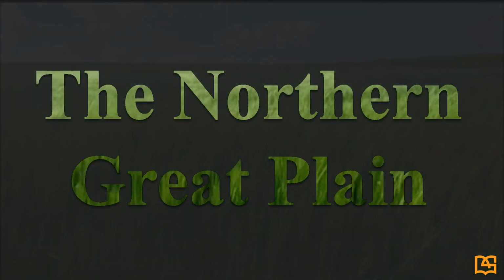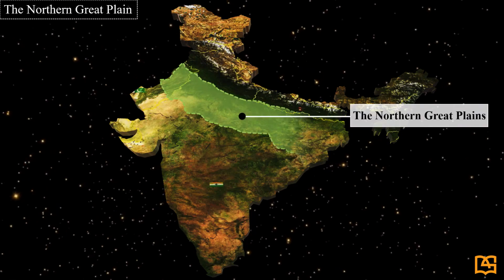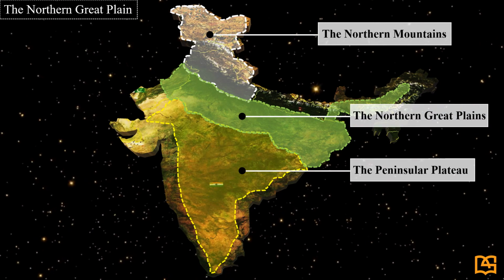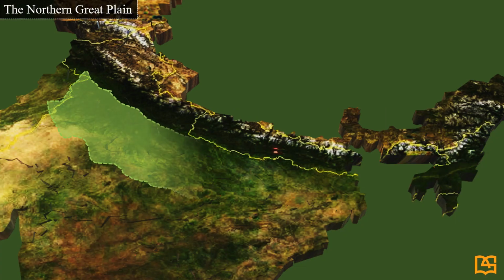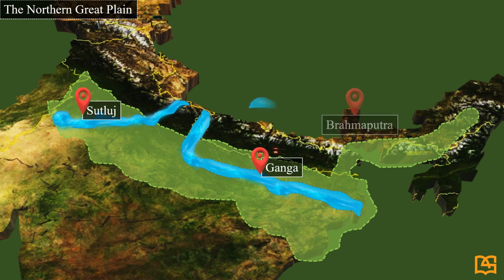The Northern Great Plain. The Northern Great Plain lies between the Himalayas and the Peninsular Plateau of India. It is formed by the depositional work of three river systems, namely the Satluj, the Ganga, and the Brahmaputra.